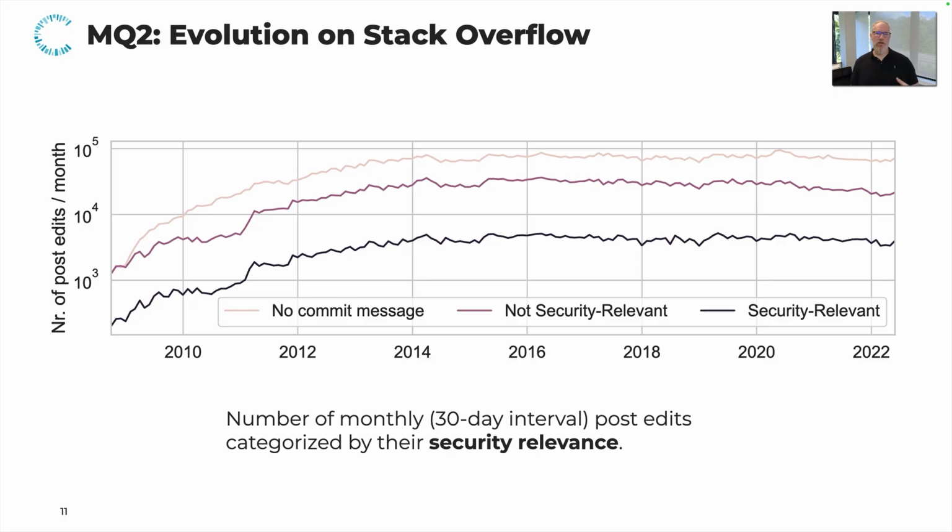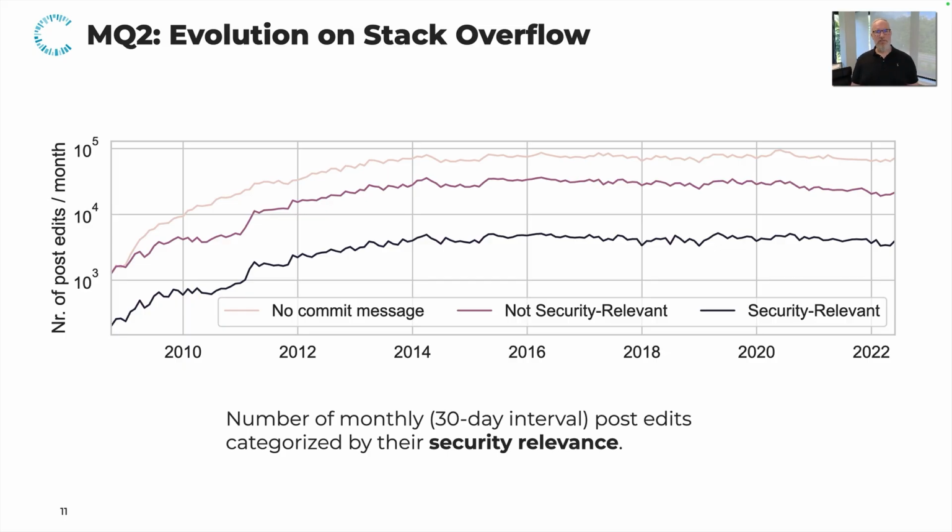So we can see that over the last approximately 10 years, there seems to be a steady stream of edits per month, which also means that if you look at a particular snapshot in time here, this might differ from the data you might see a few years earlier or even a few months later.